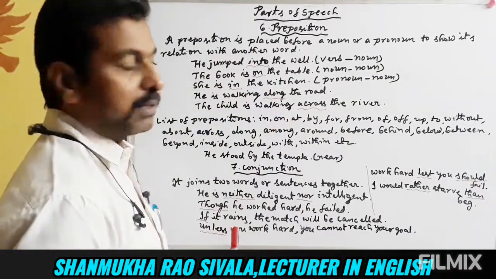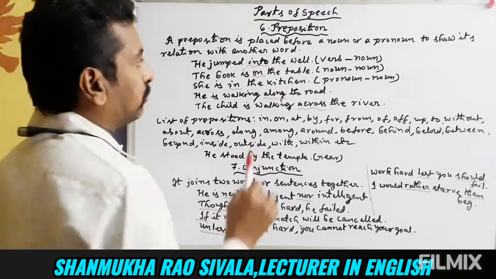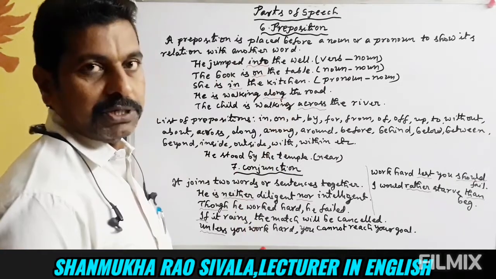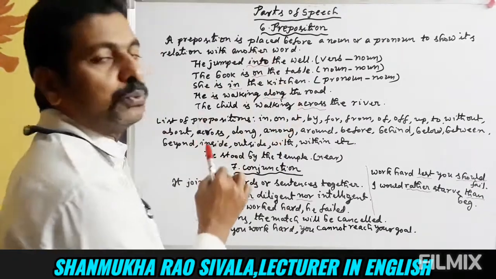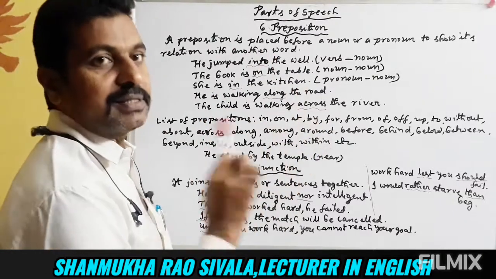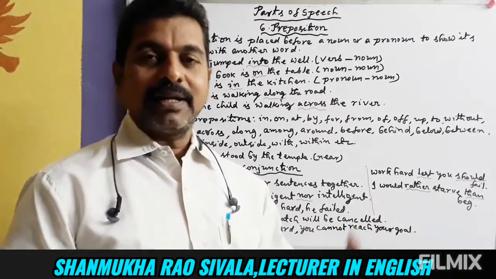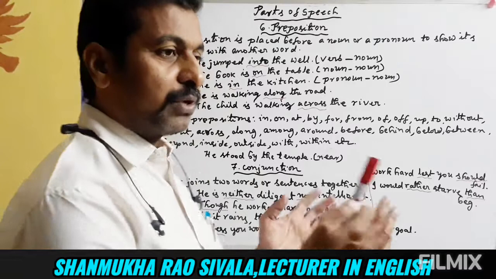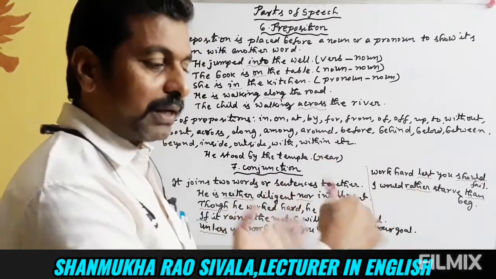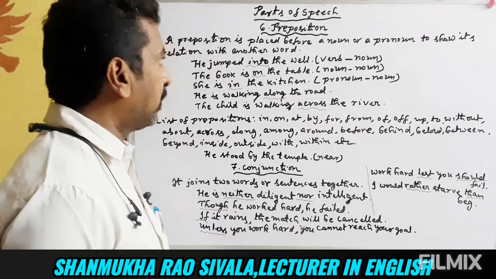Let us see the examples. He jumped into the well. So into is a preposition. Let us remove this into and read the sentence. Let us see the meaning. He jumped the well. It doesn't make any sense. It doesn't give any meaning. If we use into, it gives complete sense and complete meaning.